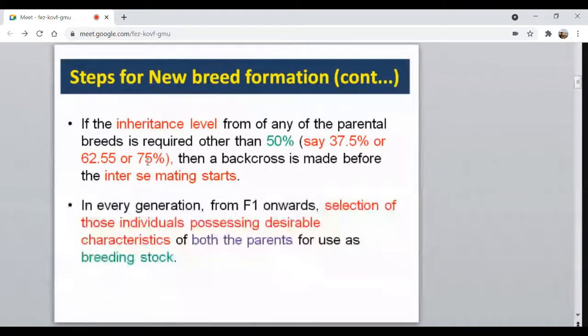So in this way, as per the level of inheritance desired by us, we will go for a certain type of back crossing to get that level of inheritance. That we will see later on. Then in every generation, from the F1 generation onwards, what we should do is select those individuals possessing the desirable characteristics. For what purpose have we crossed two breeds or more than two breeds? We want to produce certain crossbreeds.